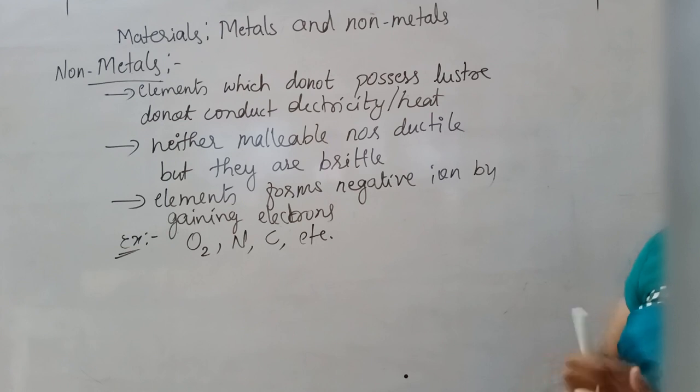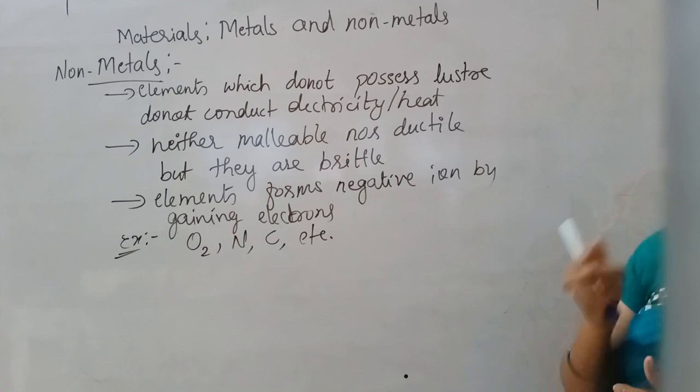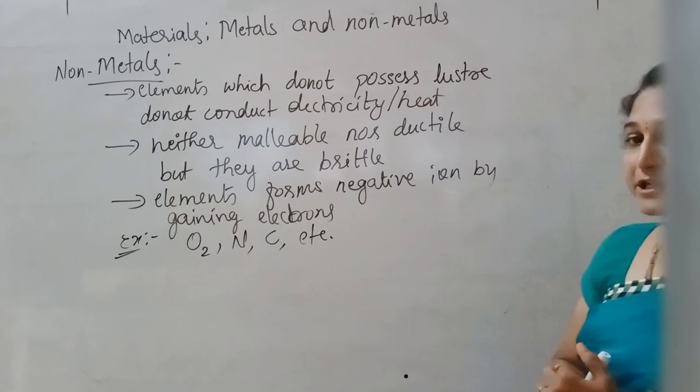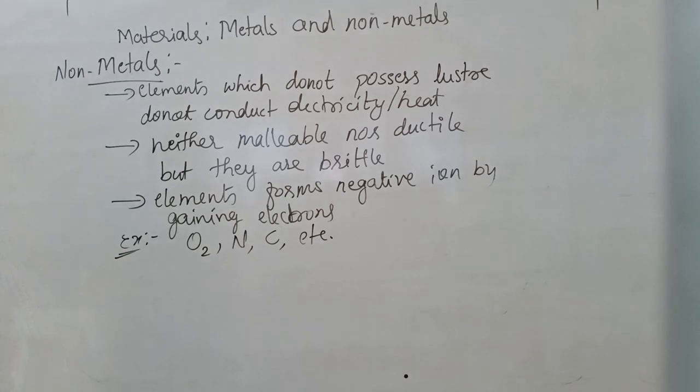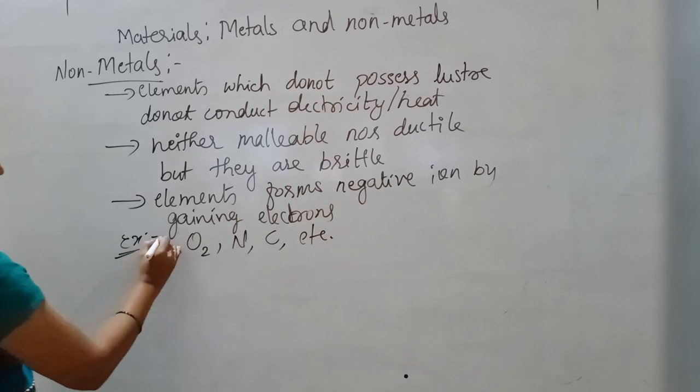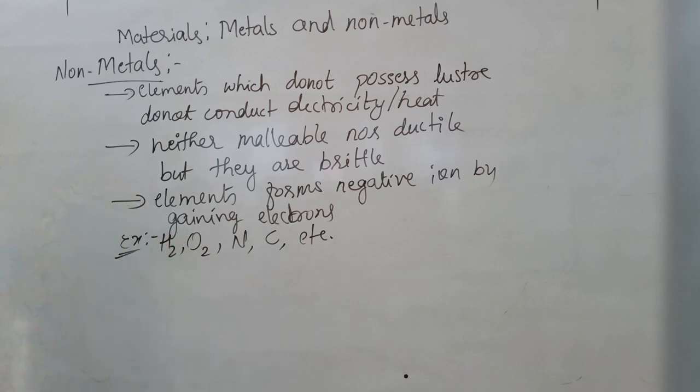And when these elements form negative ions, they gain electrons from other elements. That's the reason these are known as non-metals. Examples for non-metals: oxygen, nitrogen, carbon, and even hydrogen is considered a non-metal. Okay.